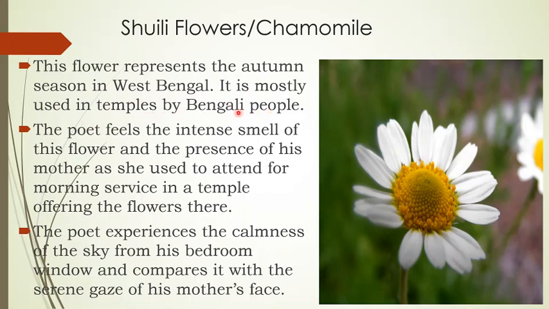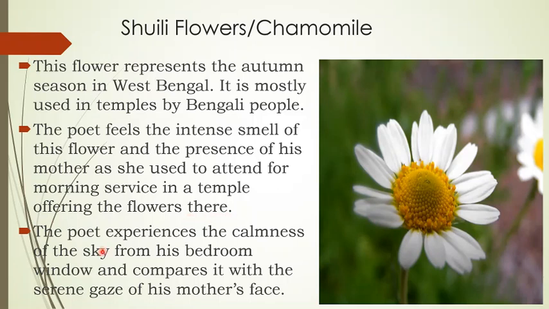So it has three important aspects. For example, it is very powerful in fragrance. It blossoms in the month of August in West Bengal. And third, this is used for worship in temples. The poet feels the intense smell of this flower and the presence of his mother, as he used to attend the morning service in the temple, offering the flowers there.